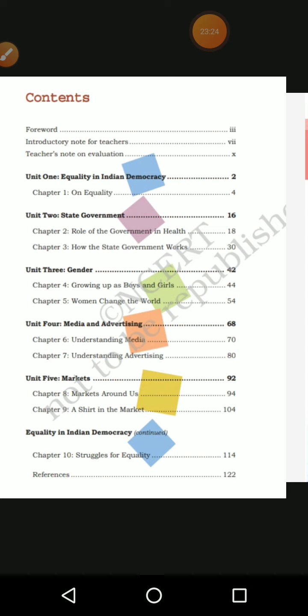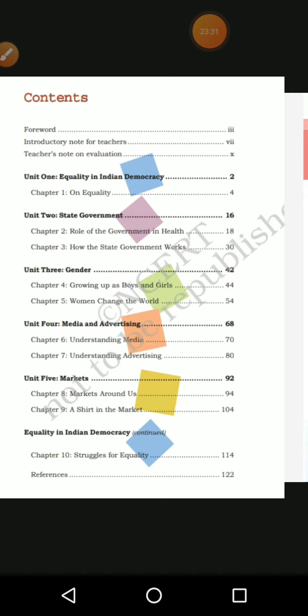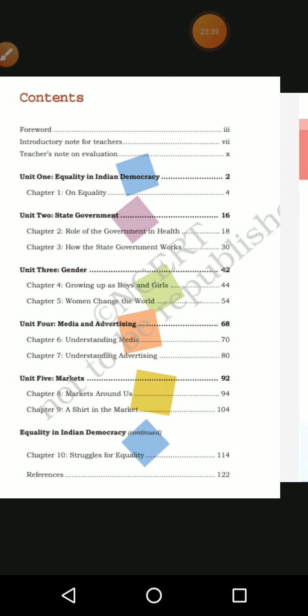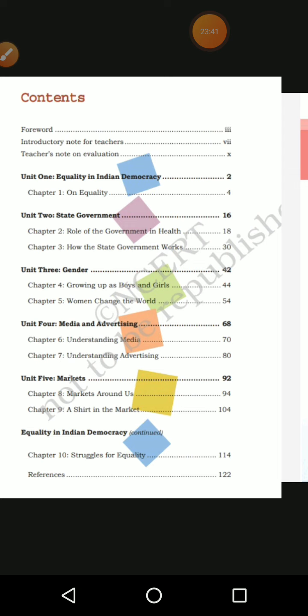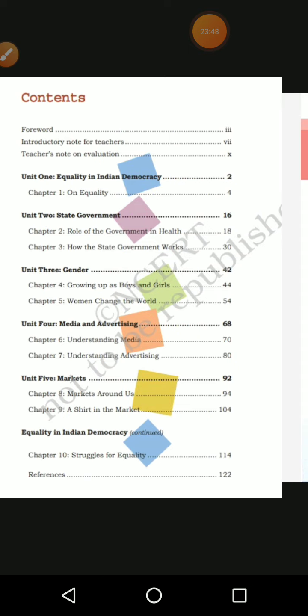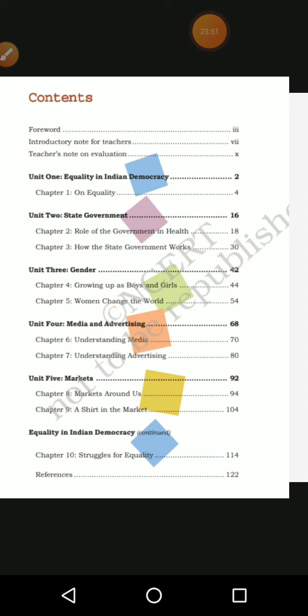The next one, which is getting more and more interest among us, is media and advertisement, and how it is affecting us. Understanding media and understanding advertisement, both lessons we studied. How it is affecting us and how we need to understand media, those things we learned in 7th standard. Then comes Market around us and A shirt in the market. In that we have seen the process from farming to reaching us in the form of a t-shirt, and what all stages are there.